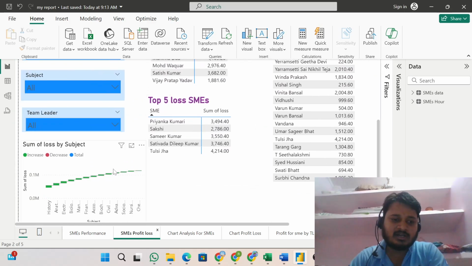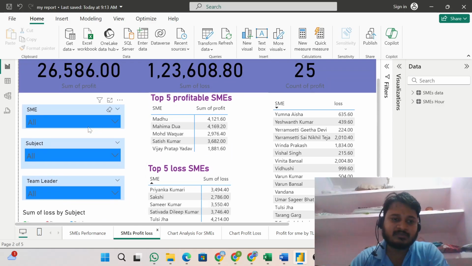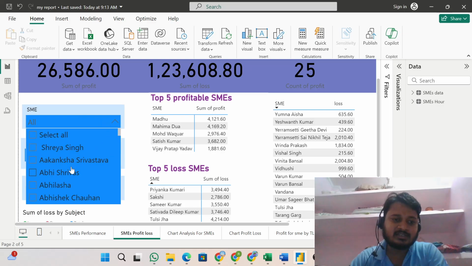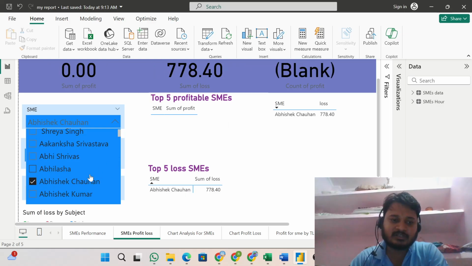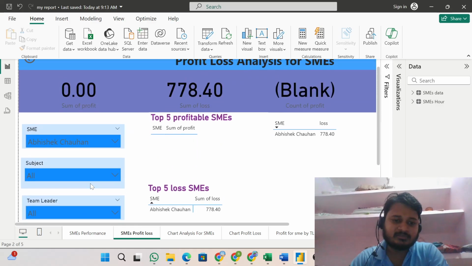Now I have also shared the visualization based on subject. This was advanced math, and this was economy. These show the loss by subject, so in which subject the SMEs are losing. In this visualization we can also select a particular student or particular SME. This is the mechanical engineering subject, so we can get this kind of data from here.